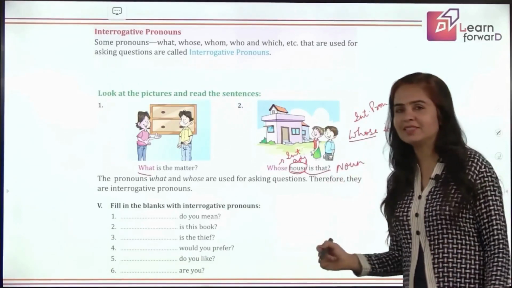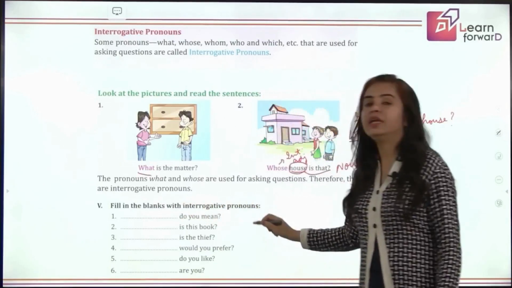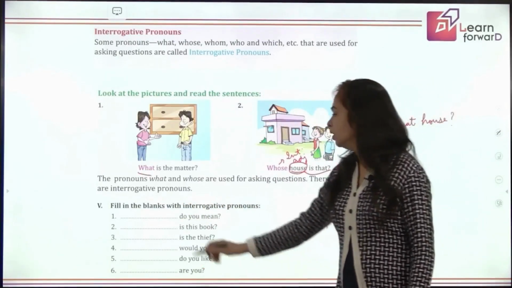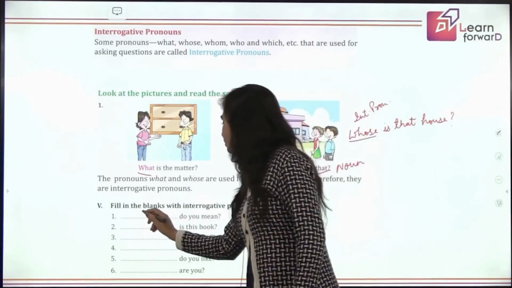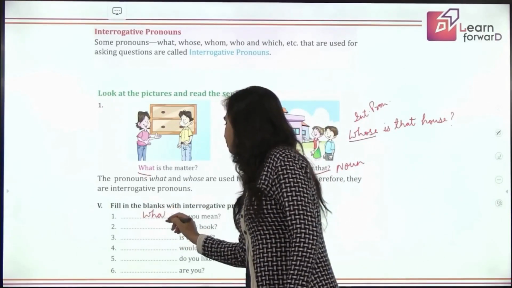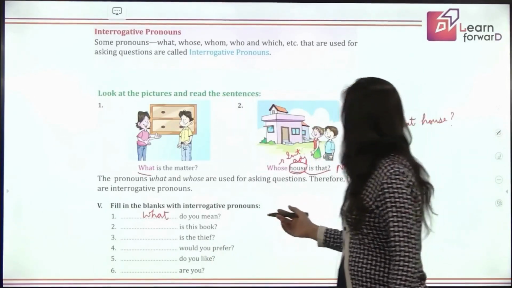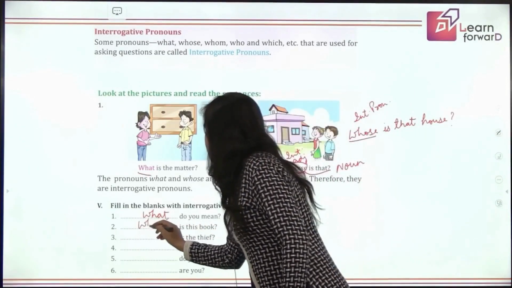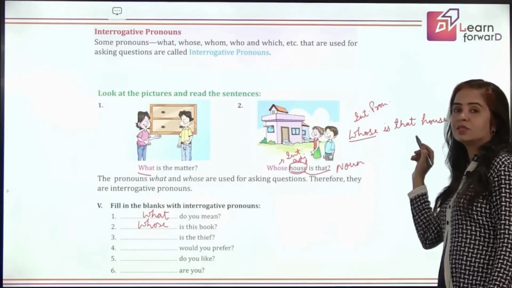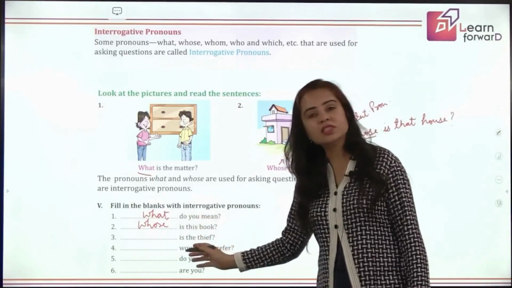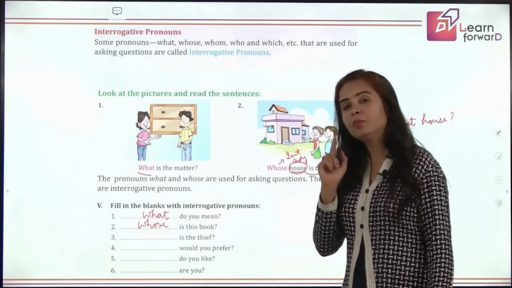Can we do an exercise to check what you have understood? Okay, let's do. Fill in the blanks with interrogative pronouns. Dash do you mean? What do you mean? Yes. Next is this book? So you'll say, whose is this book? Good. So can you see the question that I have put here? Whose is that house? Similarly, they are asking, whose is this book? So here it is interrogative pronoun.